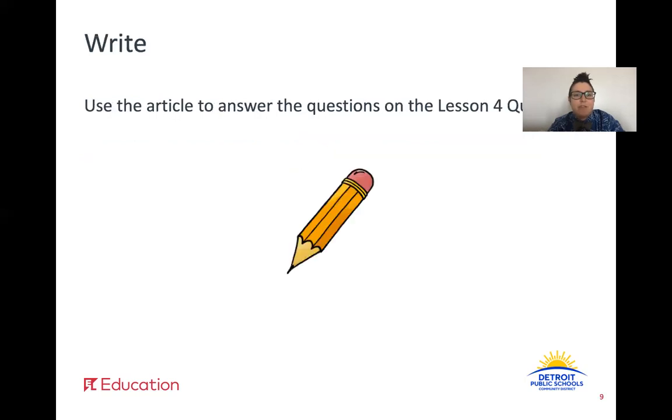Now that you've read, thought, and talked about the text, now it's time to show what you know. Turn to the Lesson 4 quiz on page 17 of your ELA packet. Use the article Water on Earth to answer the questions on the quiz. Remember, look back in the text when you need to.